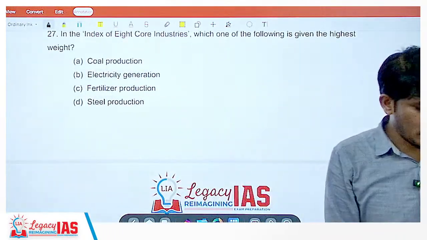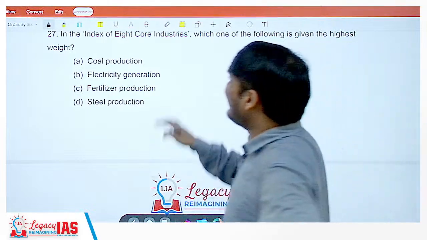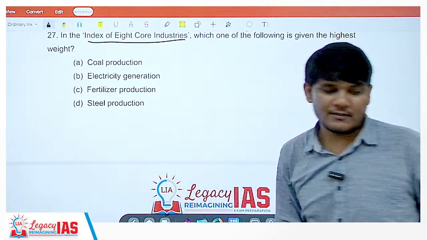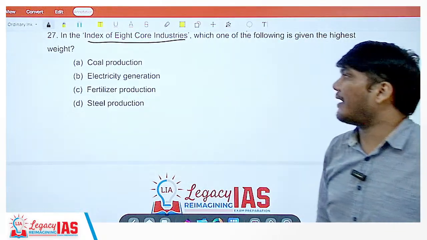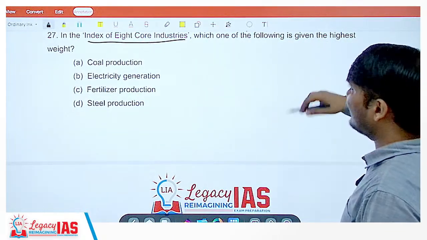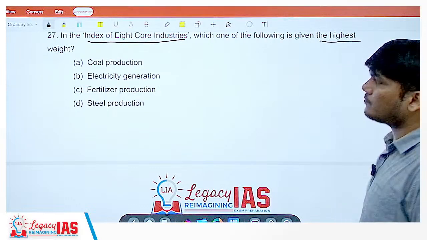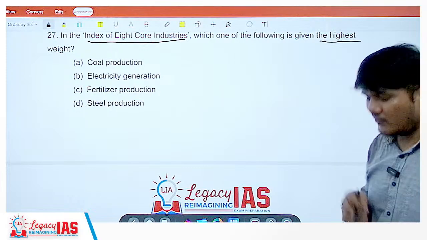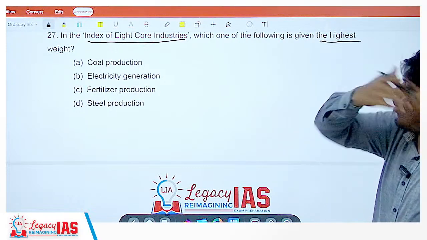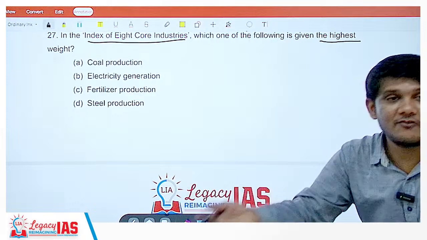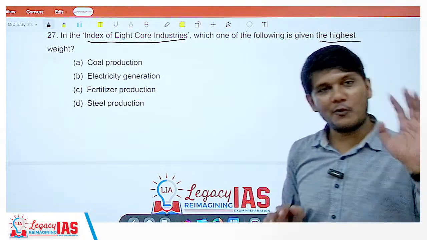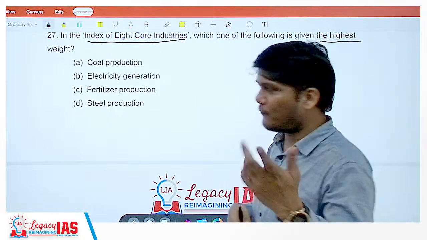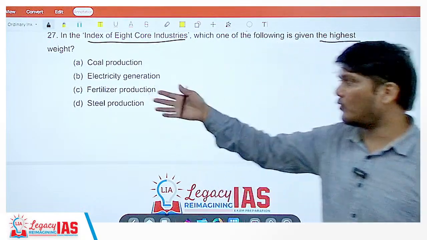Alright, moving on to the next question. In the index of 8 core industries, which one of the following is given the highest weight? How I used to remember this: out of all the core industries, which industry will I give more importance to? Of course, electricity, because electricity is what I need. So if you also ask that question, the answer would be electricity here.